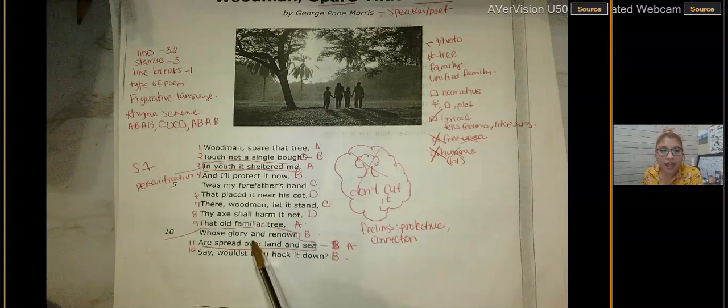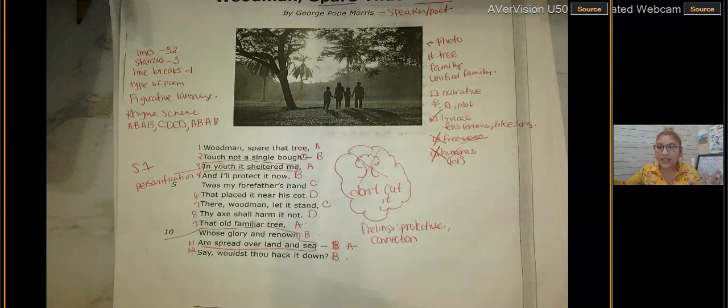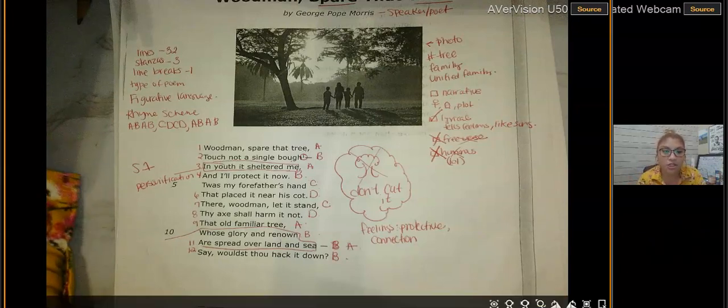Whose glory and renown are spread over land and sea. And so, does that tree literally have its glory and renown spread over land and sea? Does that mean that it gives joy to everyone over land and sea? No, right? There's no tree whose roots are long enough that it's going to go everywhere in the sea and everywhere in land. So that's a type of figurative language. Now, what type of figurative language is it?